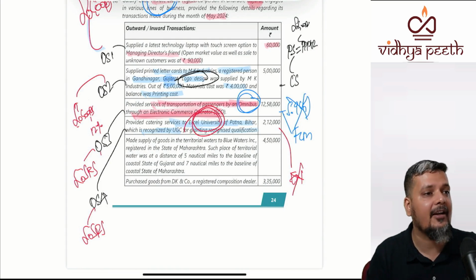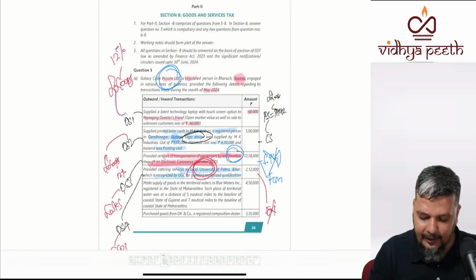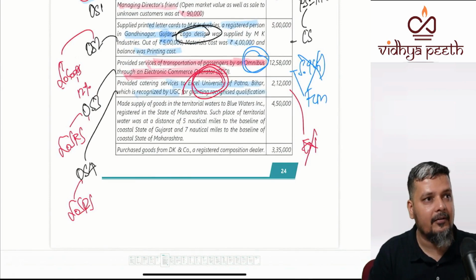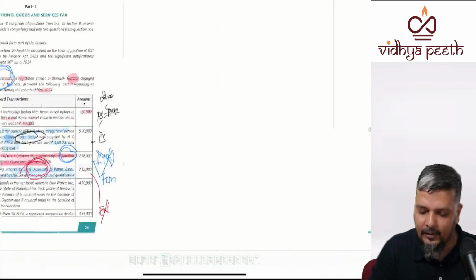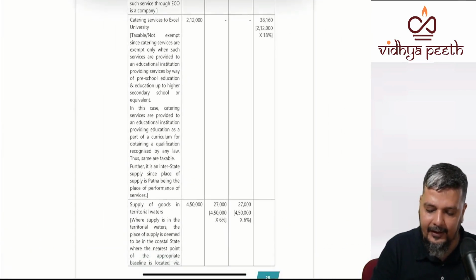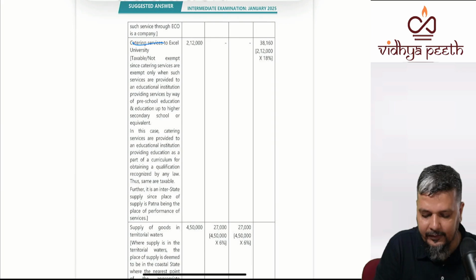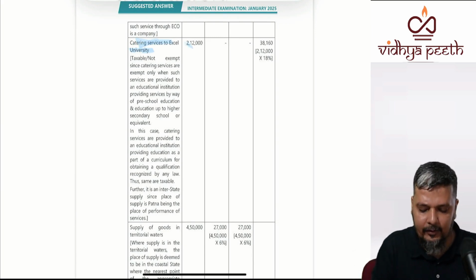It is category A or category B? Category B. It is category B. Then you will go, and where is this located, by the way? Patna. So now place of supply will be relevant. It's located in Patna. So that information you keep in mind. Now when you go there, you have to tell that sorry, it is not exempted. So this catering service you have to explain in full that this service is not exempted, and you have to write why it is not exempted. Because it is only exempted when it is provided to preschools and schools, category A.